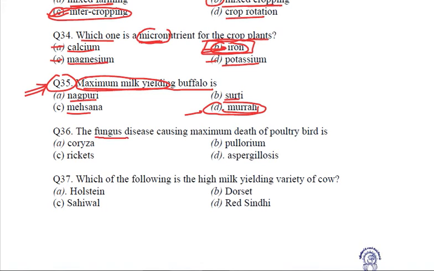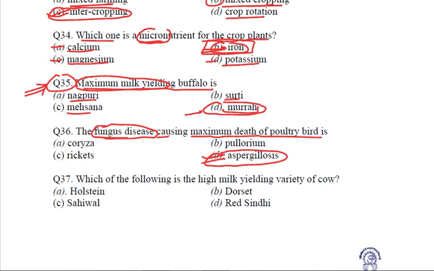The fungus disease causing maximum death of poultry bird is. Now this question has been asked 2 or 3 times and the answer is aspergillosis. This is the fungal disease due to which maximum death of poultry bird is caused.